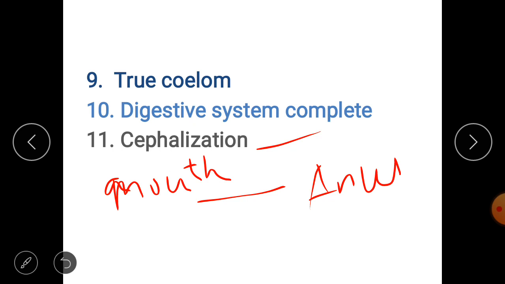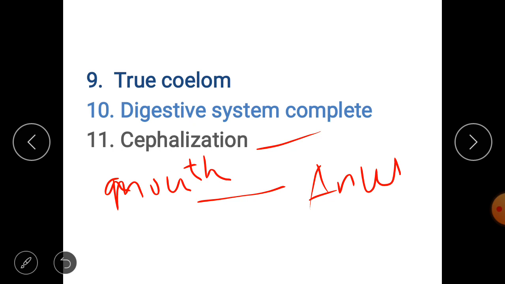So all the sense organs will be controlled or centralized at the brain, and the brain will decide how to respond to the stimuli, right? So this is what we call cephalization. If an animal has a nerve cord and this nerve cord develops into a brain and spinal cord, that means cephalization has occurred, right? So these are some basic characters that should be in a chordate.